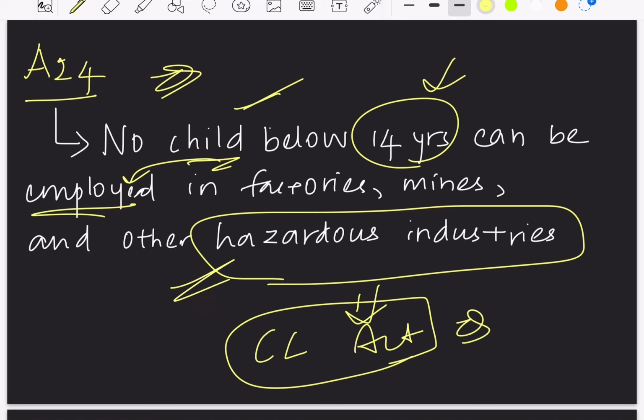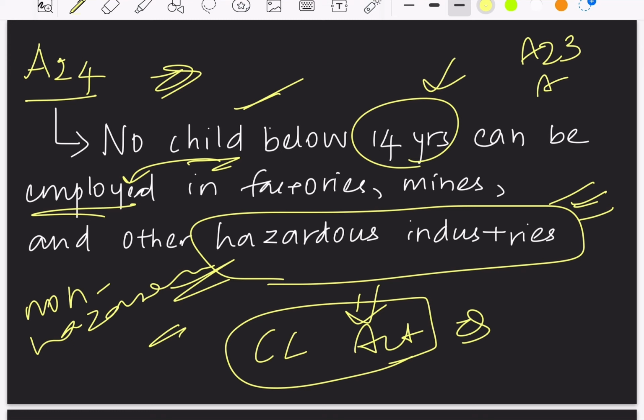It is only saying about the hazardous industries, whereas if the children are doing any kind of work in non-hazardous industries, it can be in any entertainment industries, then that is allowed. So here it is to be understood that child employment is prohibited with respect to the hazardous industries. So this completes right against exploitation, which includes Article 23 and Article 24.